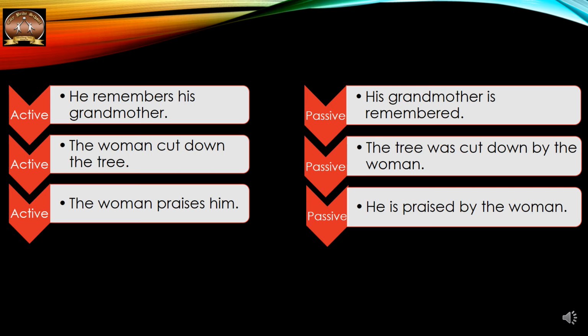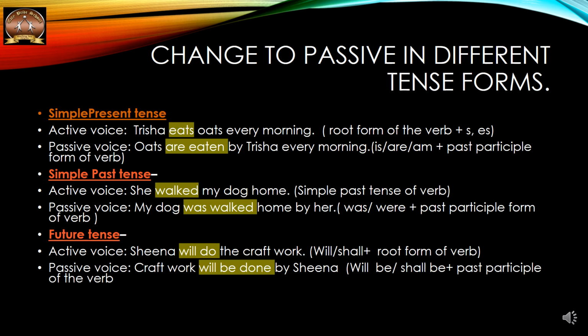So we should know when to use the active voice and when to use the passive. The ability to change the active voice into the passive or vice versa is not sufficient. So we should know some of the rules which we have to follow. Now these are some of the changes which take place in different tense forms. In simple present tense, the example is Trisha eats oats every morning.